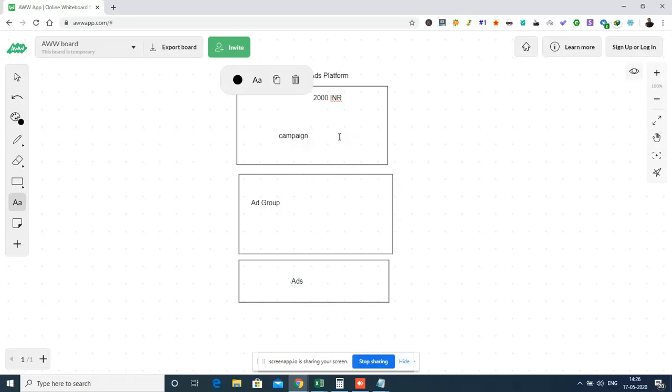Okay. So from the campaign, it will delegate. It will be like a master configuration. The campaign will be a master configuration for the ad groups, and ad groups will be the master configuration for Google Ads.